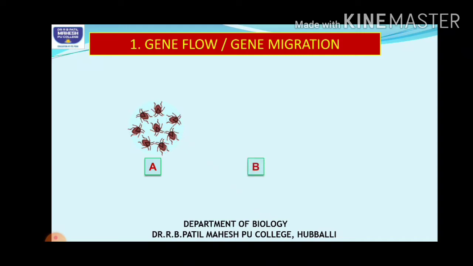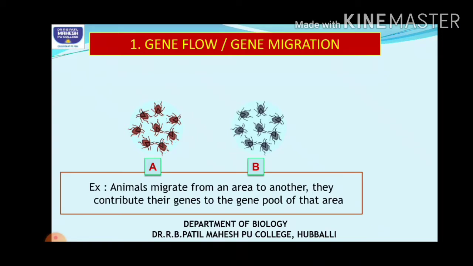Similarly, we have another population B, which is a different group of beetles, genetically different from population A. Now sometimes, due to some reasons, one or few organisms from one population may migrate to the other population. Organism is migrating, shifting itself from one place to another.